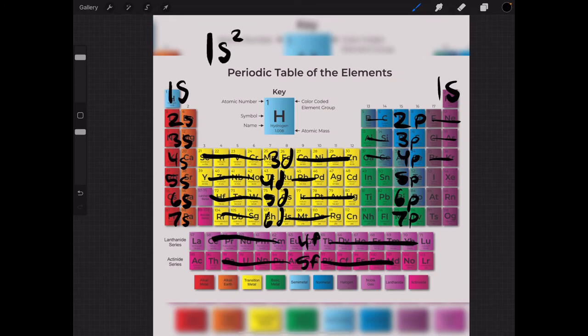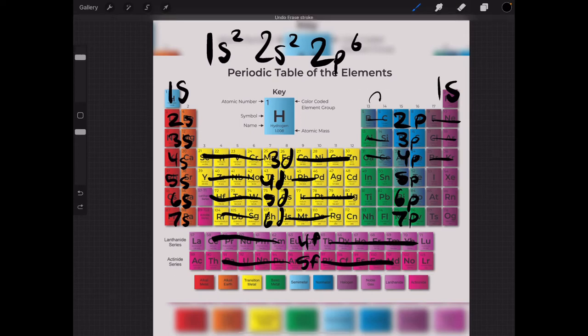Then 2s2, because both of the 2s are completed. Then 2p, 1, 2, 3, 4, 5, 6. 2p6. That is the electron configuration for neon.